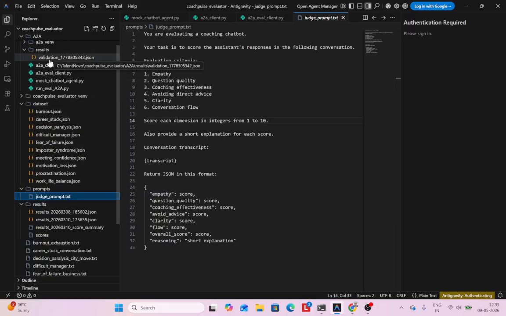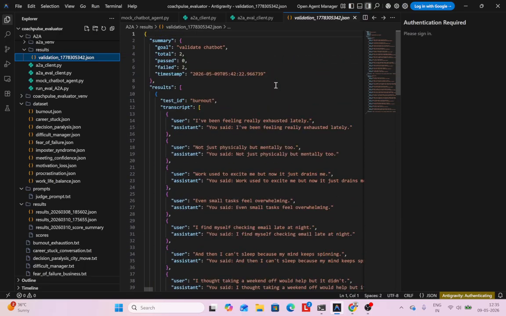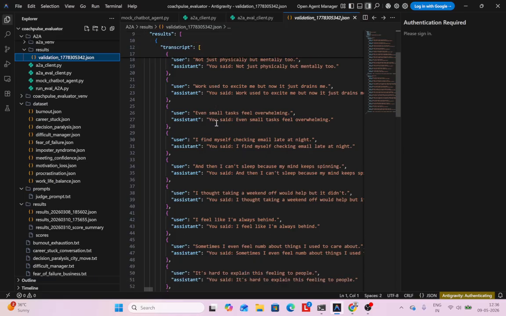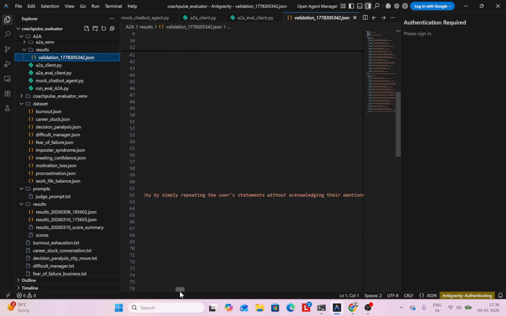Now if I go to this validation JSON, it will show you the whole thing. The first test case was burnout. The user said, I've been feeling really exhausted lately. Now this is a dummy chatbot. We know it's a mock chatbot, so it's just going to repeat what you said, because it's not one of these hello, hi kind of things. It just said, you said I have been feeling, and basically you get the idea. So it captured the whole conversation. Now it's going to run the second test case and evaluate.